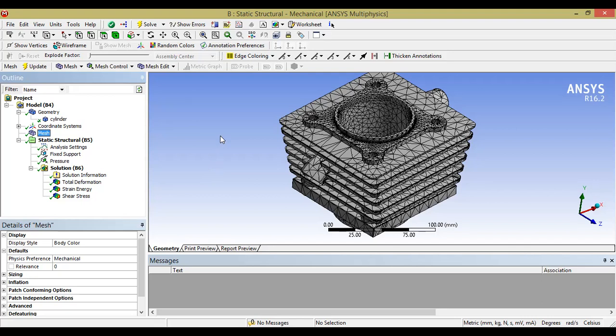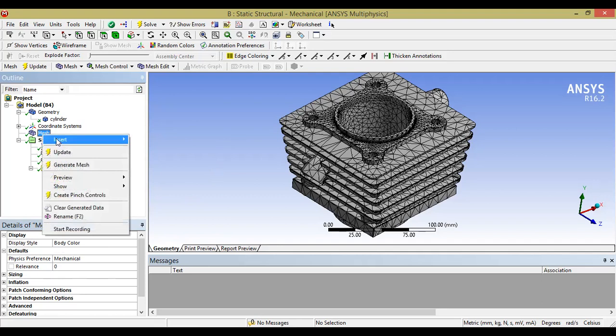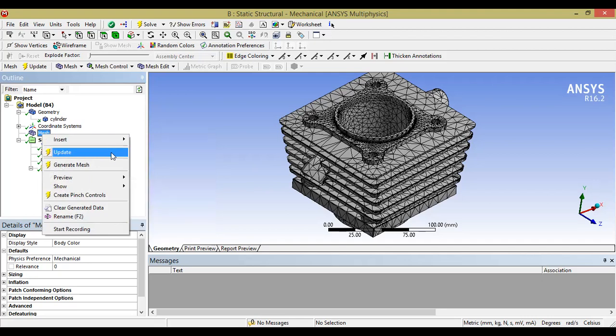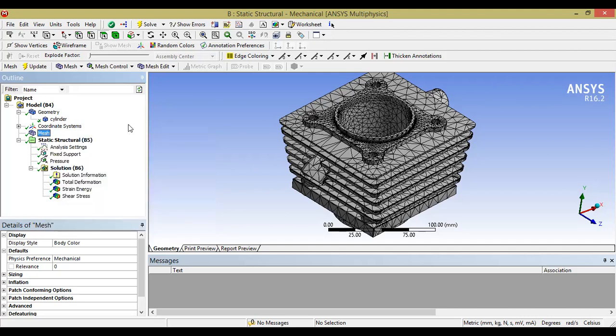Based upon that, they are offering you the global and local mesh control. These are the global mesh controls. Here you can select the relevant center, inflation, sizing, and these are the local mesh controls. We can go with sizing of your elements. Method means based upon the geometry, such as pyramid shape. These are the multiple geometries out of which you can select. And then refinement: a particular surface you can select and increase the refinement of that. So there are various modes, local and global controls.